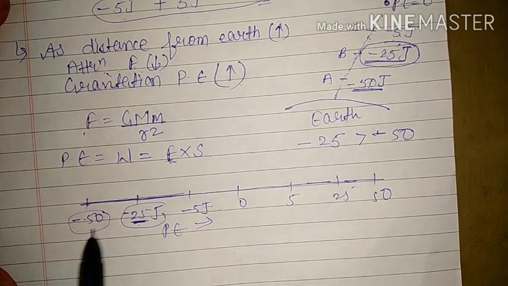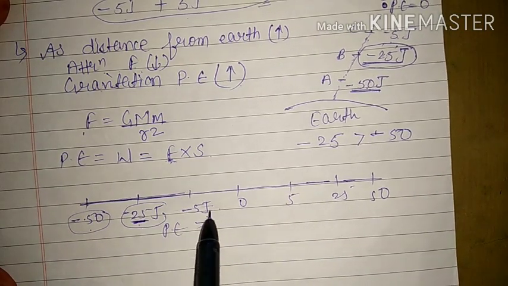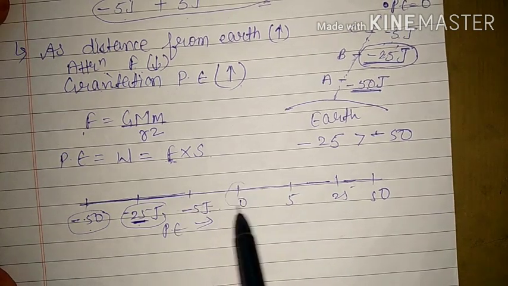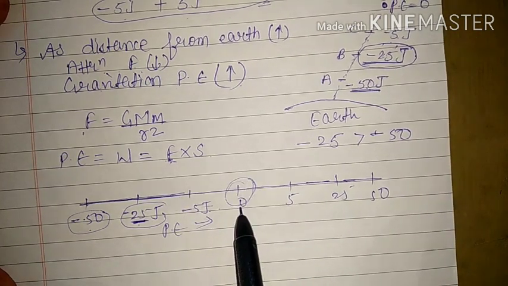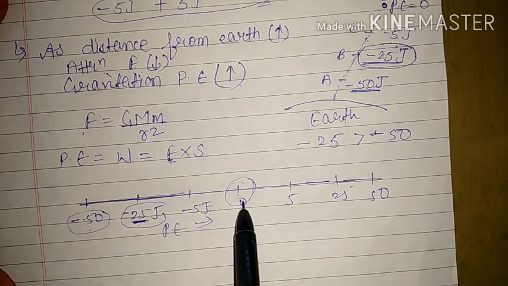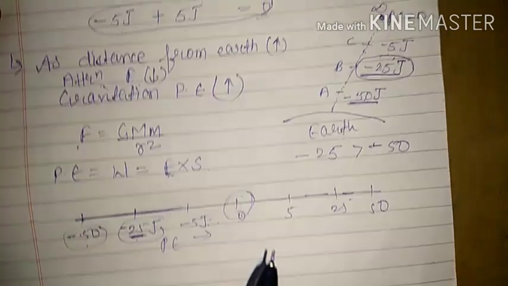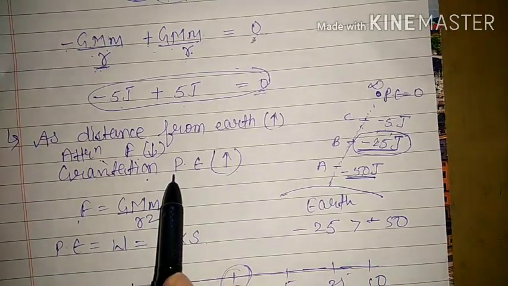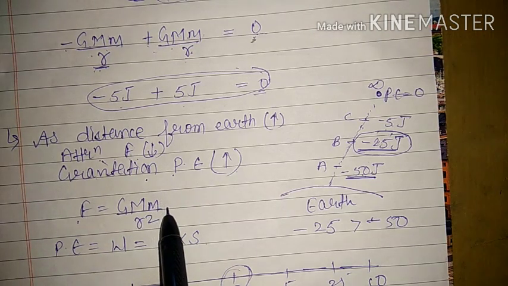Initially it was minus 50, then minus 25, now it is minus 5 joule, and at one point it will become zero. That is, at infinity the potential energy of the body will become zero. So we should not get confused in this concept. We have 3 points related with gravitational potential energy, and all 3 are very important.